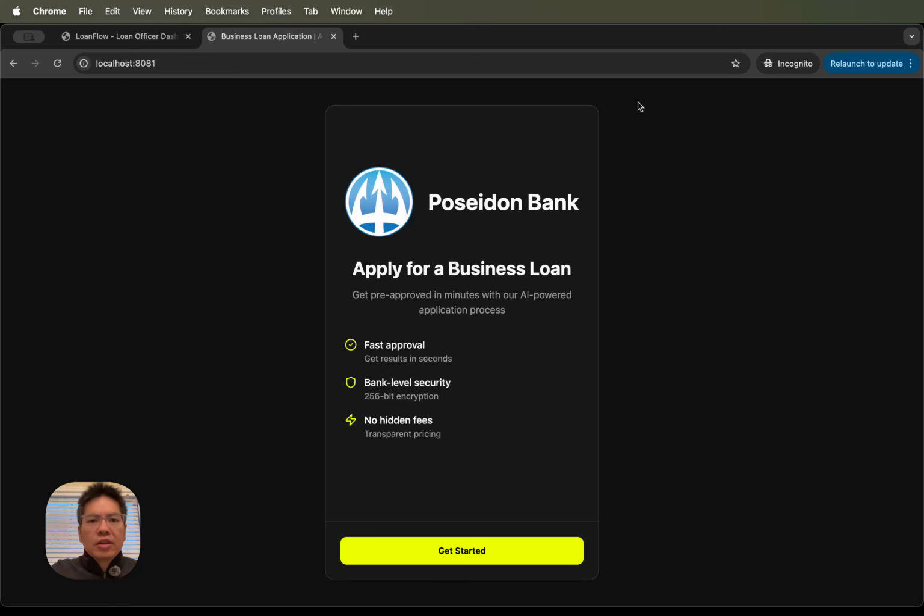So we're going to get started with this screen right here. This is what a potential borrower would be looking at when they go onto our website on their mobile device. They can click on Get Started to apply for a loan. And for the purpose of demoing, we're using a fictitious bank called Poseidon Bank, just for your information.